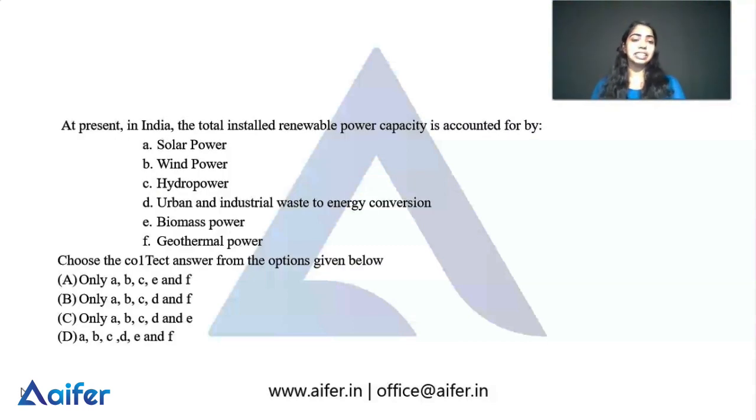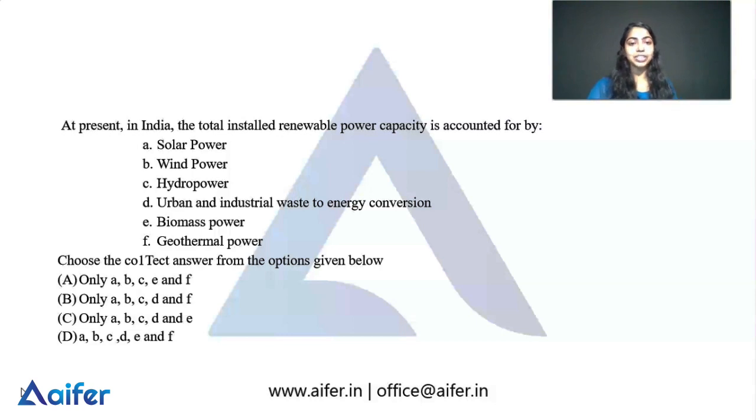At present in India, the total installed renewable power capacity is accounted for by: A, solar power; B, wind power; C, hydropower; D, urban and industrial waste to energy conversion; E, biomass power; F, geothermal power. We want to choose the correct answers from these, so we can check the answers.